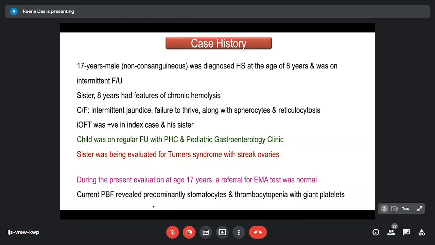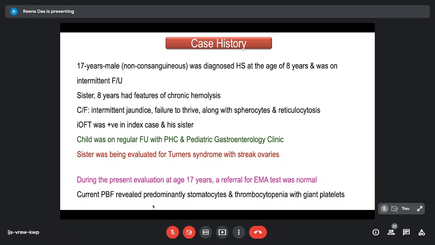The sister also gave features of chronic hemolysis with jaundice and spherocytes and reticulocytosis. The incubated osmotic fragility test was positive in the index case and the sister. And both the brother and the sister had multiple follow-up visits to the pediatric hematology clinic and the pediatric gastroenterology clinic also. The sister was also being evaluated for Turner syndrome with streak ovaries.